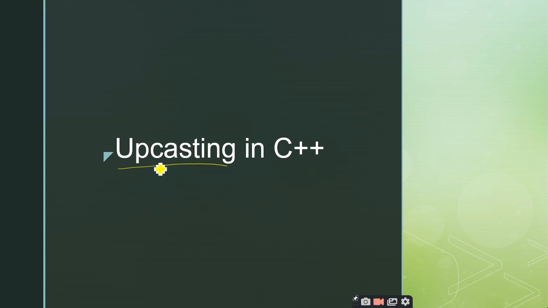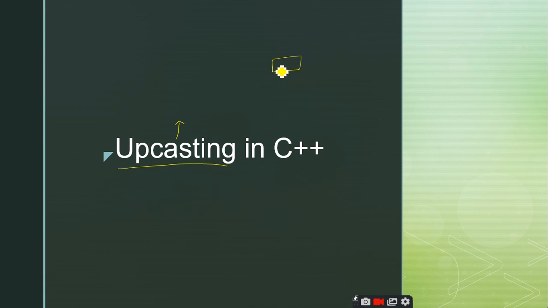Super, right? Casting means molding, or conversion. You might have heard the term typecasting in C. Typecasting means conversion of one data type into another data type. Similarly, casting means you are going to convert something, and you are going to convert it to its upper level. So that is called upcasting, right? Now it is clear, right?